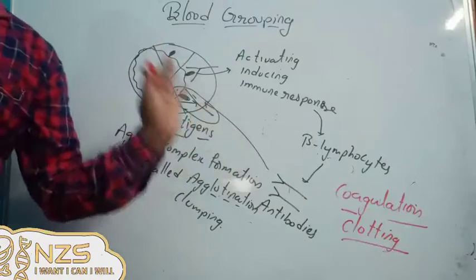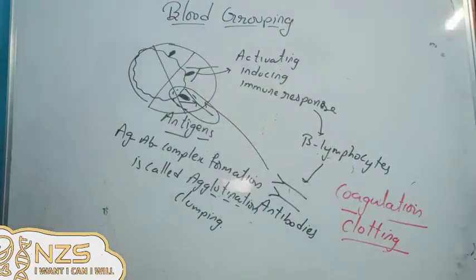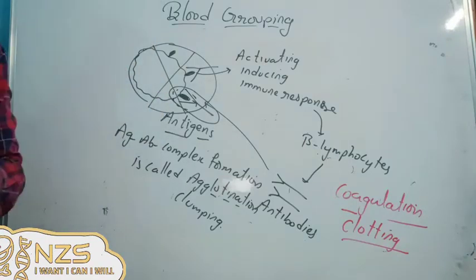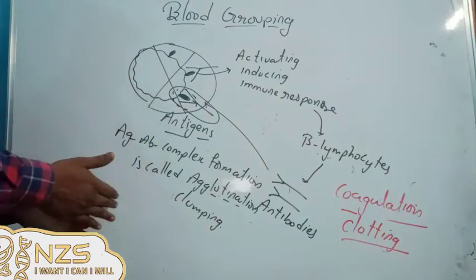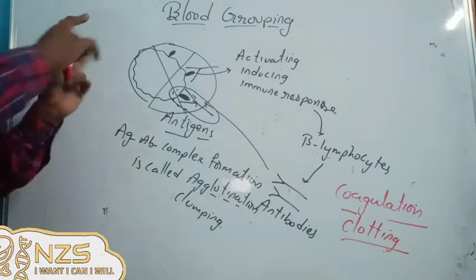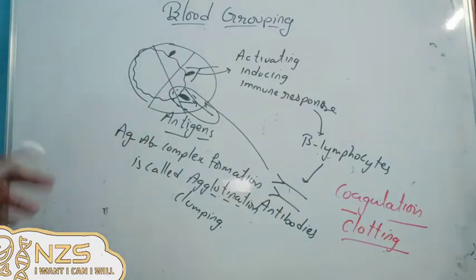So we have to know the difference between coagulation and agglutination. When discussing blood transfusion, passing our blood from one person to another, we are always discussing agglutination. This is the basic topic I wanted to start with.